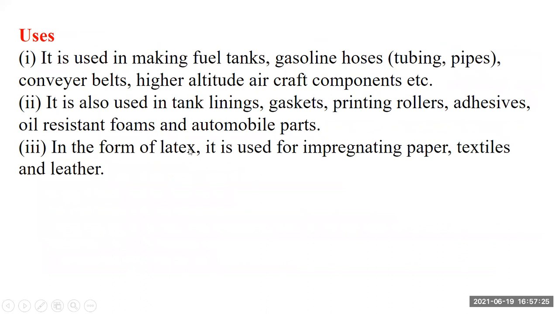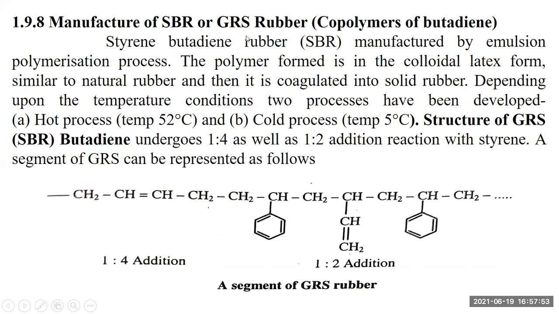What are the uses of Buna-N? It is useful for making fuel tanks, gasoline hoses, tubing and pipes, conveyor belts, and high altitude aircraft components. It is also used in tank lining, gaskets, painting rollers, adhesives, oil resistant foams, and automotive parts. In the form of latex, it is useful for impregnating paper, textiles and leathers. Next, the manufacture of SBR or GRS copolymer.